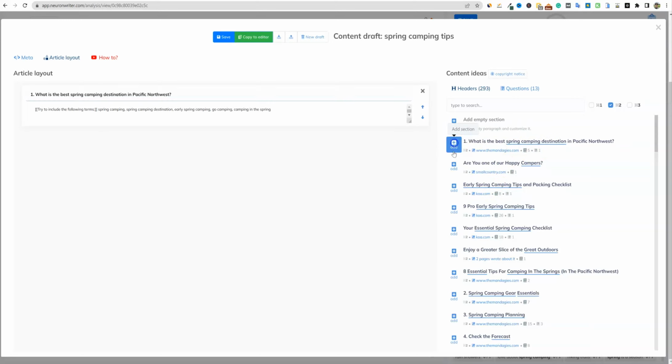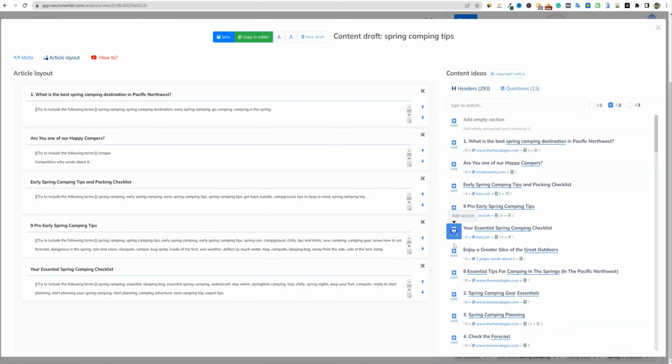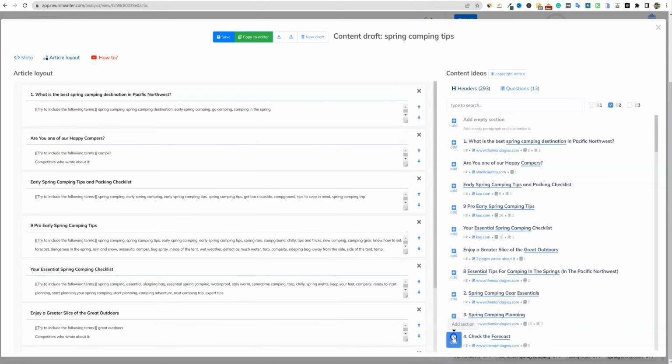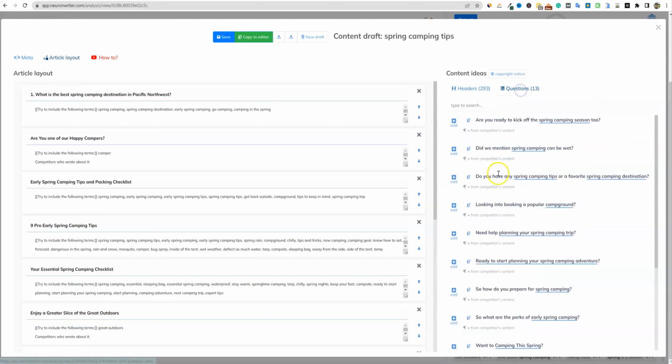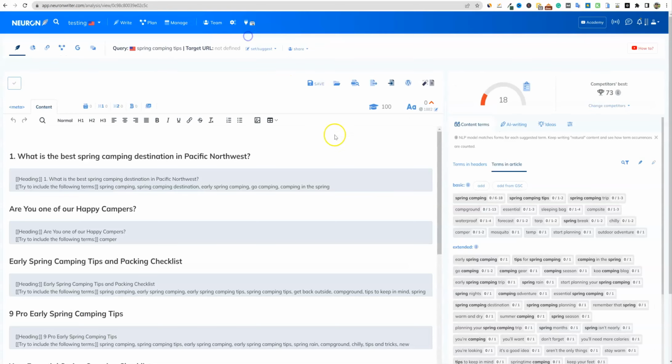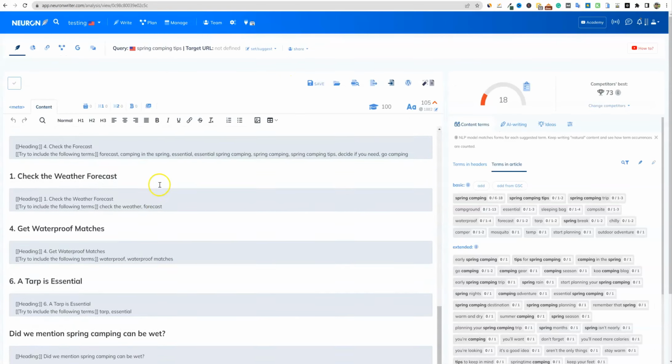But this is how we would do it. Just for sample purposes, we would just grab and just go sort through all these, right? We're going to add our outline right here. And we've got our outline. Let's say we want to add some questions. Boom, boom, boom. And we have an outline. So then now you're going to copy this to the editor. You can save this or whatever you want to do. We're going to say copy to editor. And this is where you have your outline right over here.